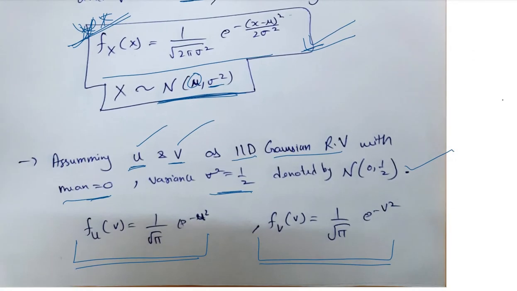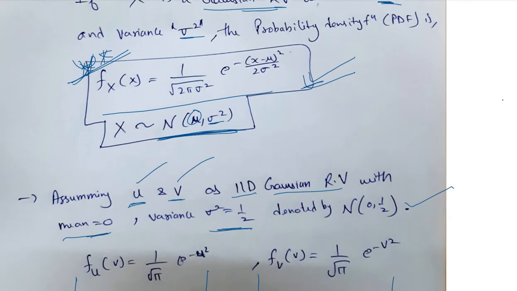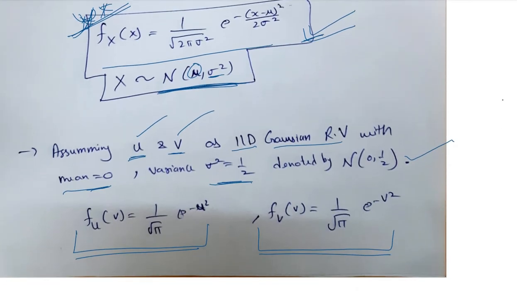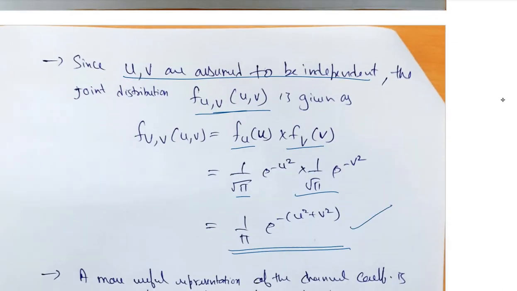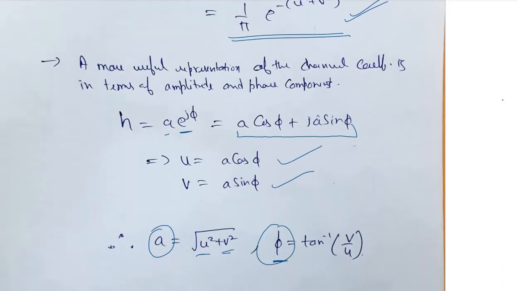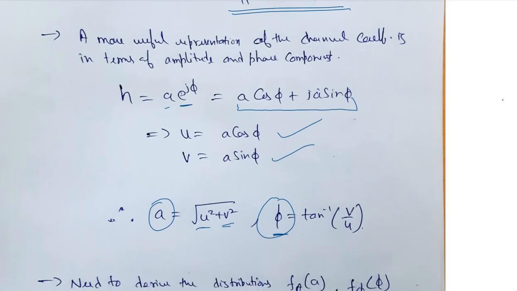For further simplification and better insight, we assume that U and V are independent and identically distributed Gaussian random variables with mean 0 and variance sigma square. Their individual PDFs would be this, and hence we find the joint PDF, which comes out to be this. Another useful way of representing this complex fading coefficient is in terms of its amplitude and phase.